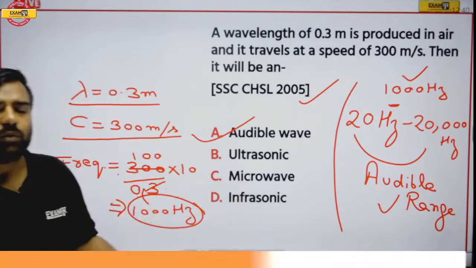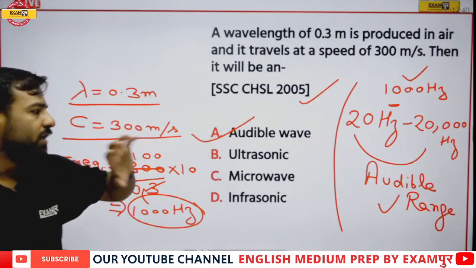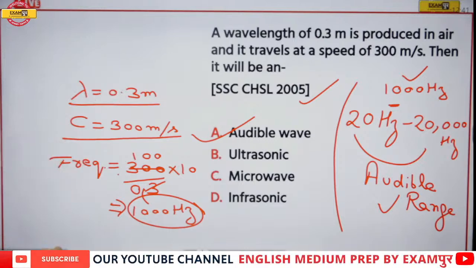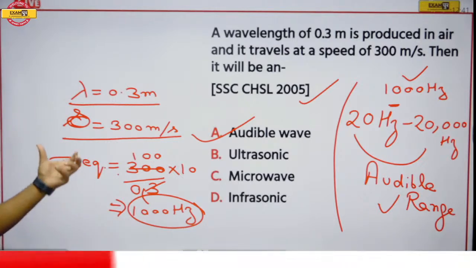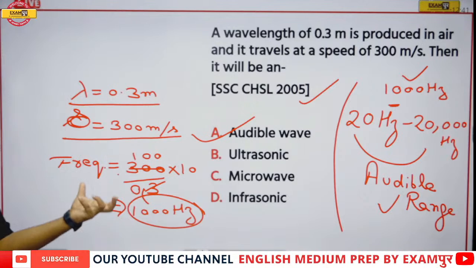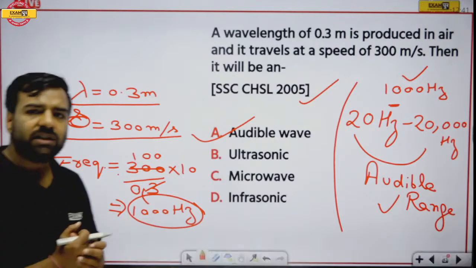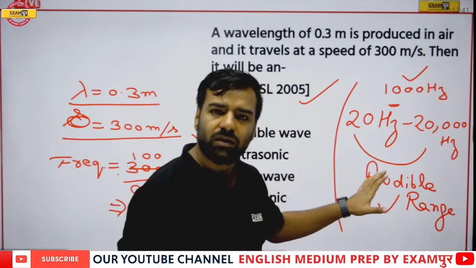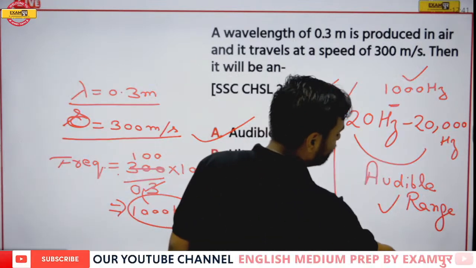Again, I will tell, if I am talking about the audible range, we have a range of 20 hertz to 20,000 hertz. Here we use the wavelength that was given to us. Then we had the speed. I'll write S as the speed, that was 300 meter per second. For calculating the frequency, I just divided the speed by the wavelength and I got the frequency as 1000 hertz. If the frequency is between 20 hertz and 20,000 hertz, it is audible. And here it is 1000, that's why I am saying it is an audible wave. So option number A is the correct answer.